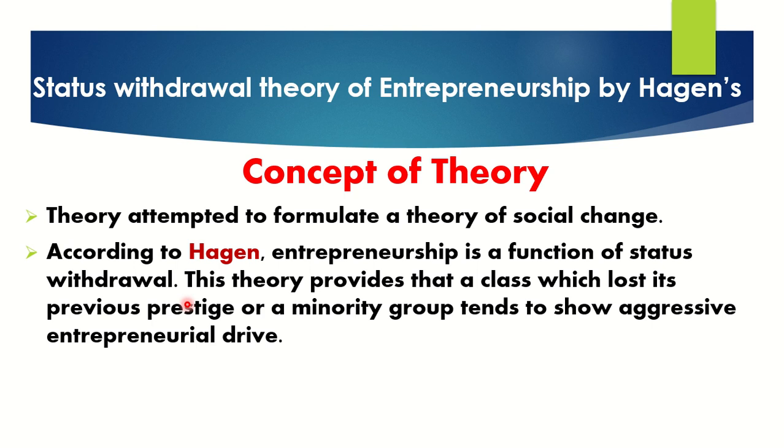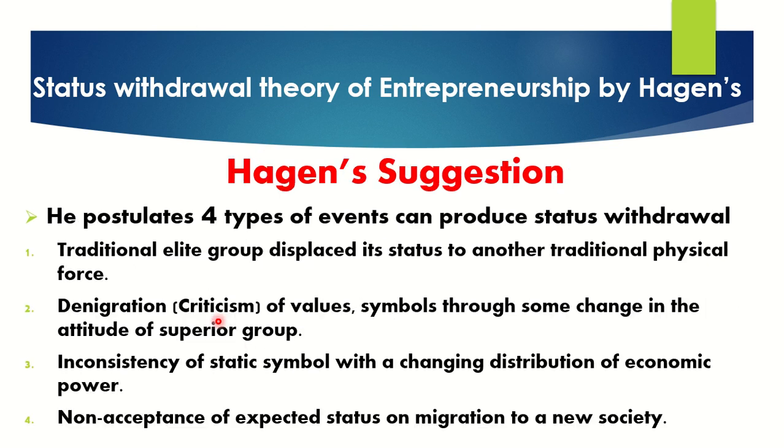If your father has the ability to run your grandfather's business, it is well and good, and the respect the public gives is acceptable. But here it is not like that, and that is the reason this theory came. Based on ability only we need to give recognition as well as economic status, not based on previous prestige. That is what he is saying. I think you people understood what this theory says.